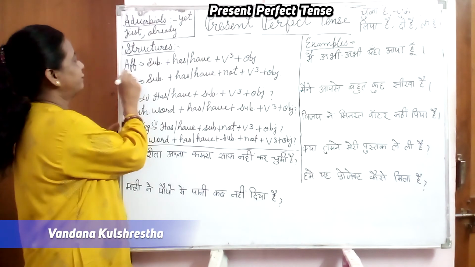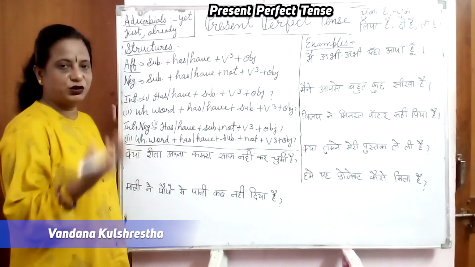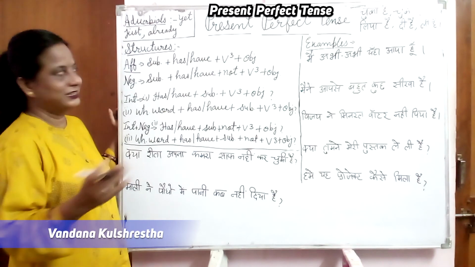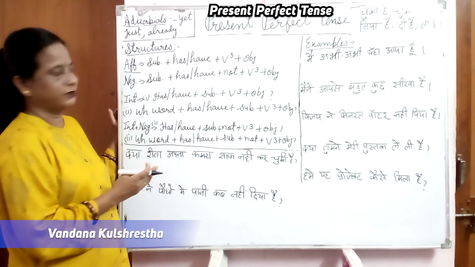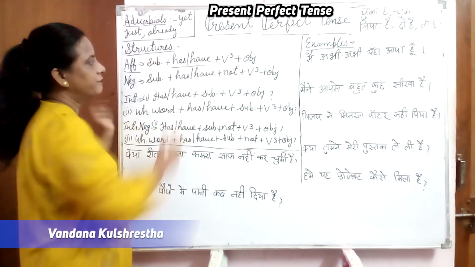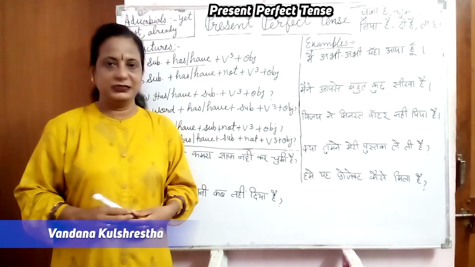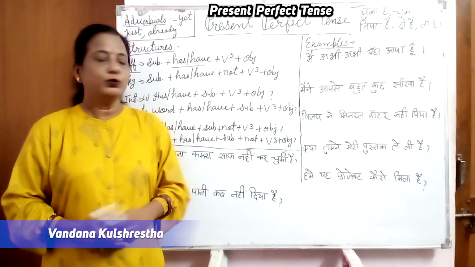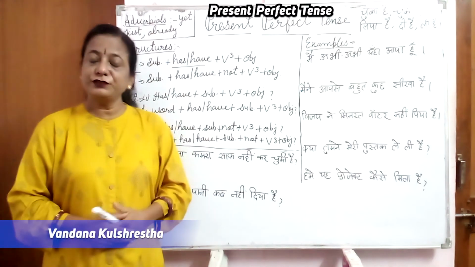तो first is affirmative means सकारात्मक और positive sentence. So what is the structure of the affirmative sentence in this present perfect tense? Subject, has, have. Now see, we have two helping verbs in this tense, has or have. Where do we use has and where do we use have?